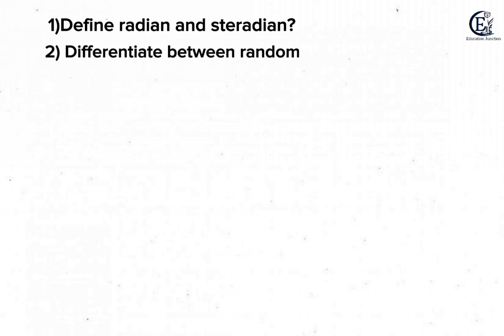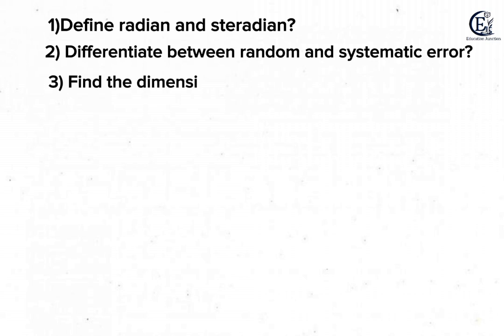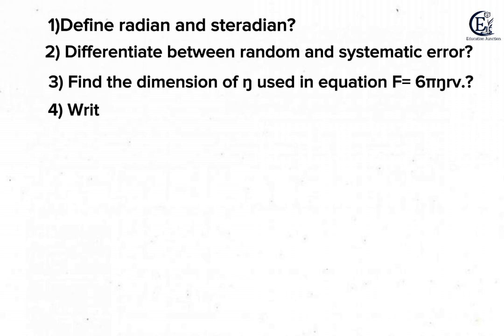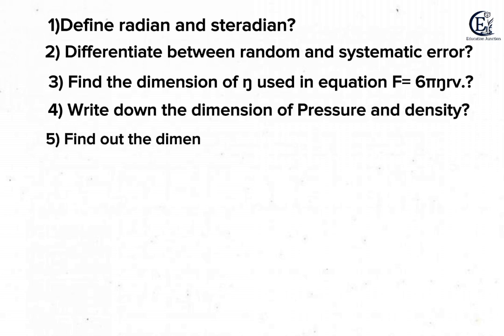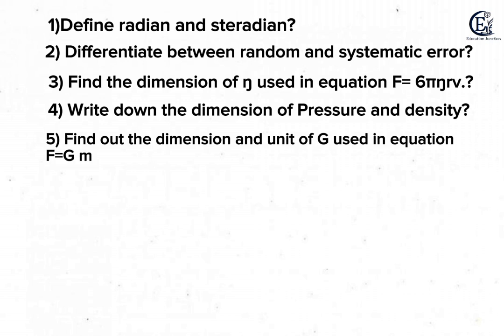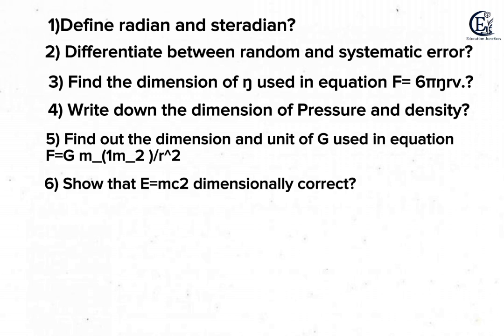Question number 1 is define radian and steradian. Question number 2 is differentiate between random and systematic error. Question number 3 is find the dimension of n using the equation F is equal to 6 pi n r v. Question number 4 is write down the dimension of pressure and density. Question number 5, find out the dimension and unit of G used in the following equation.